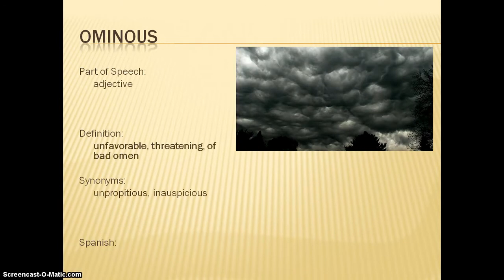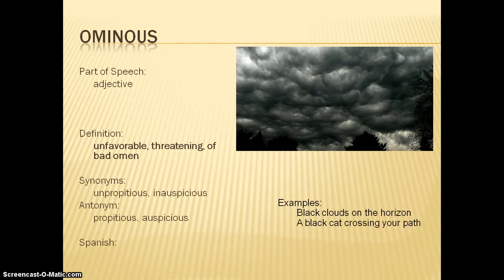Ominous. The clouds in the photo are quite ominous. Ominous means unfavorable, threatening, of bad omen, so a bad sign of things to come. So black clouds on the horizon are ominous. If you're superstitious, a black cat crossing your path can be an ominous sign, so something unfavorable is going to happen.